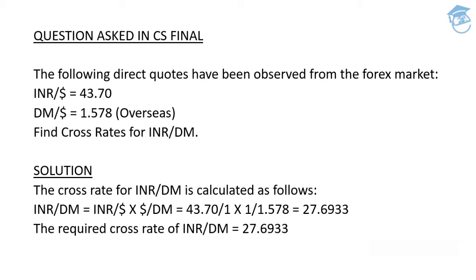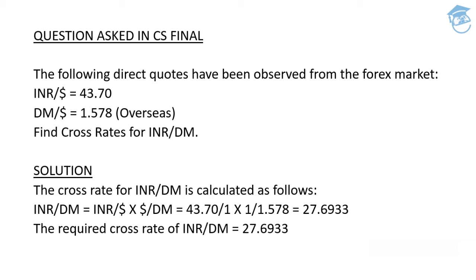We need to find the cross rates for INR and DM. Let's suppose we have Deutschmark in our hands and we need to acquire INR. But in this question, there is no direct quote available, like one DM equivalent to n number of INR. So we need to solve it with the help of the cross rate principle. A cross rate is where two different currencies are exchanged with the help of a third currency. In this case, the third currency is none other than the dollar.